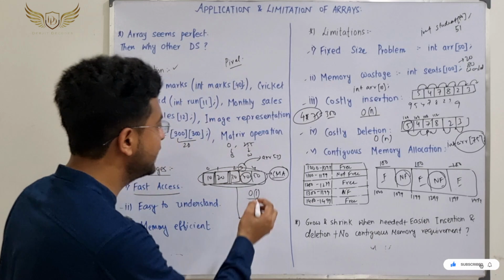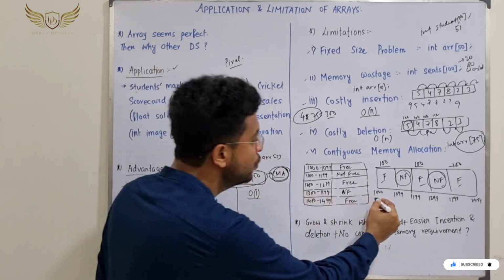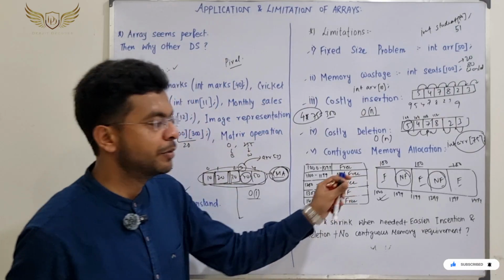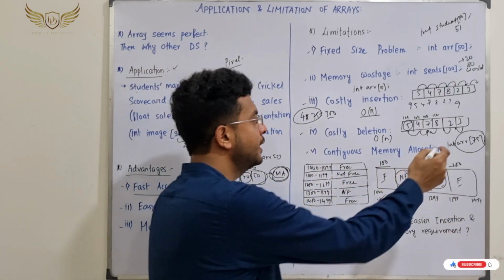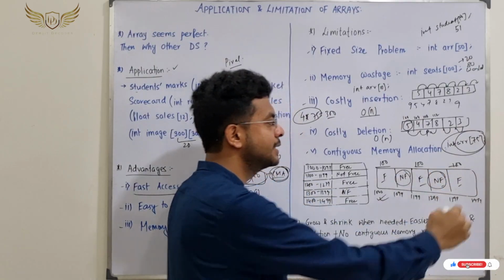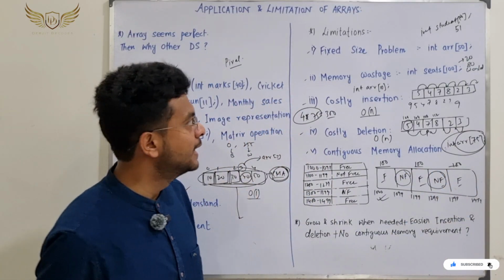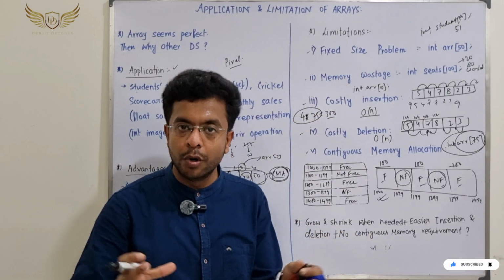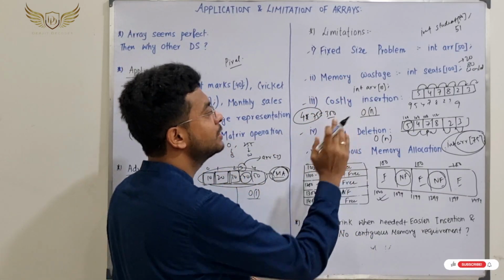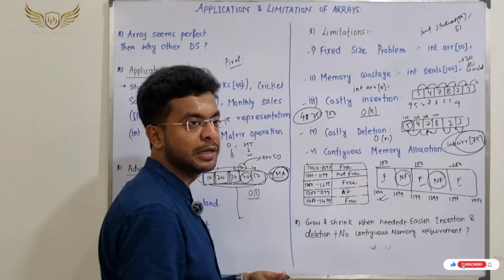So we have seen that contiguous memory allocation has given us one advantage, but it is also a huge disadvantage: even if there is free space, we cannot accommodate this particular thing. We cannot utilize all the space. That is a huge problem. Because we have seen there is a fixed size problem, there is memory wastage, you cannot shrink and grow, there is costly insertion and costly deletion. Insertion and deletion take a lot of time, as well as the contiguous memory allocation.